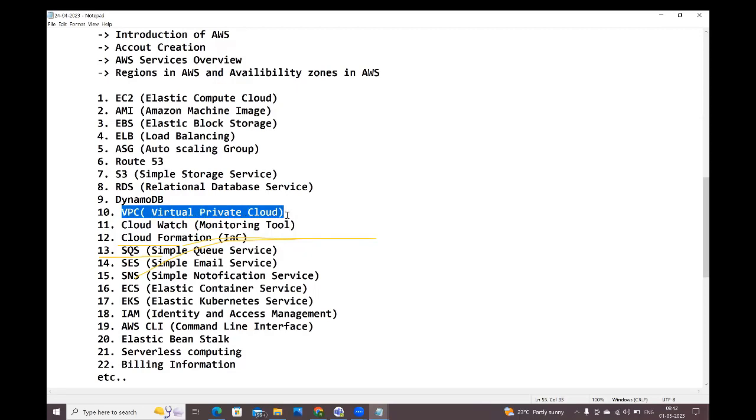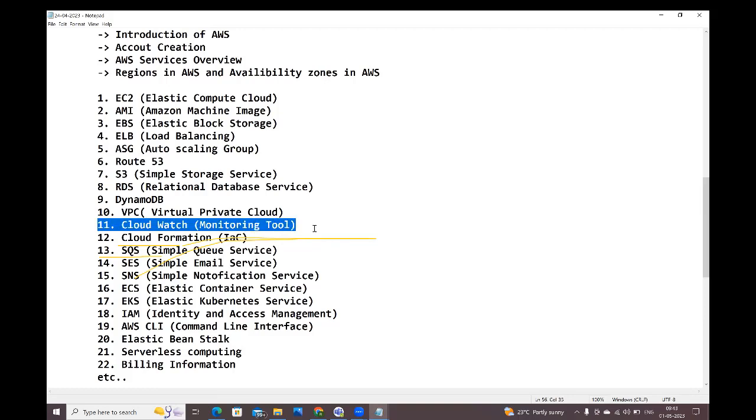We are going to spend 4 days on this VPC only, guys. VPC is one of the big concepts. I will explain this VPC concept in detail with diagrams and practicals. If you keep VPC in your resume, most of the questions will come on this VPC only. That much important, guys. Once VPC is completed, we are going to understand CloudWatch.